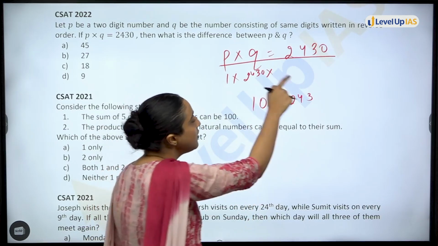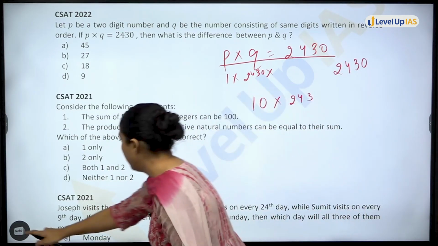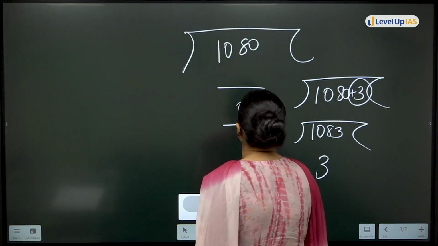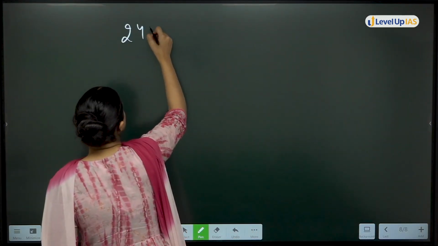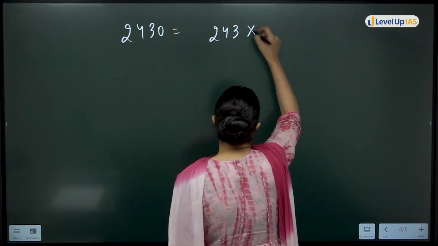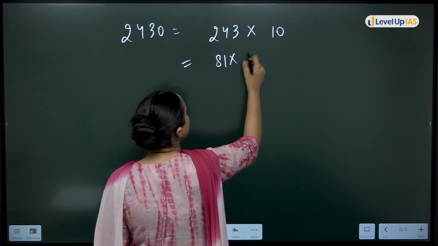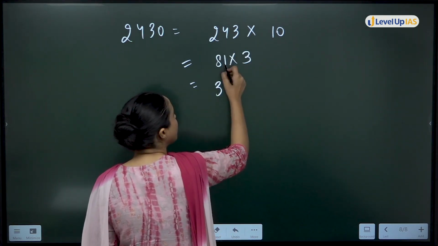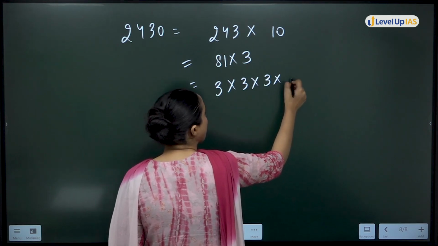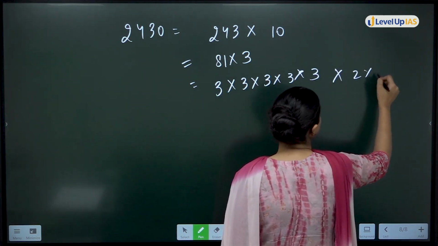Okay, firstly you can also see 2430. Wait. See, 2430 is what? 243 multiply 10. This is what? 81 multiply 3. 81 is 3 to the power 4. That means this is 3 to the power 5 multiply 2 multiply 5.